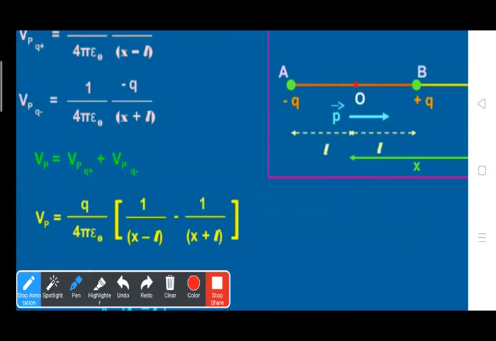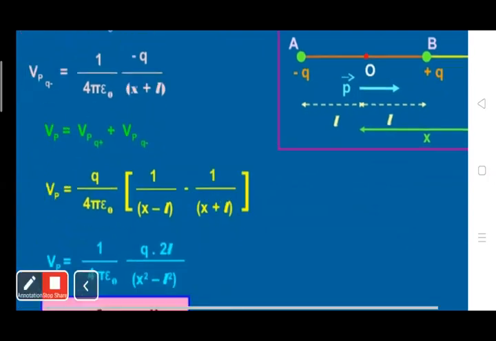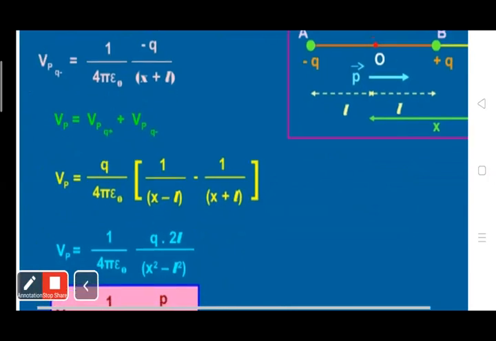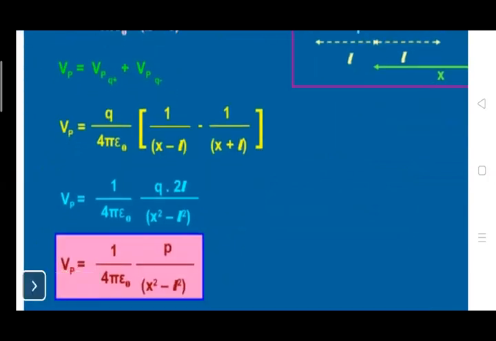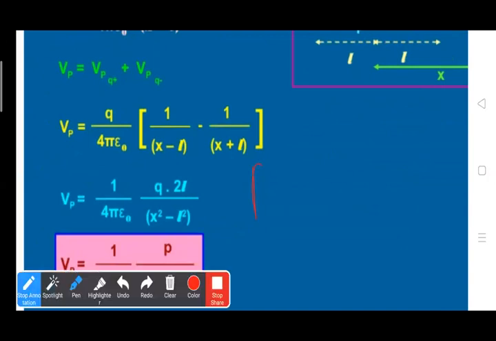On solving this equation, we got VP equals 1 upon 4 pi epsilon naught times Q into 2L upon X square minus L square. And we know that P equals Q into 2L, which is the electric dipole moment.